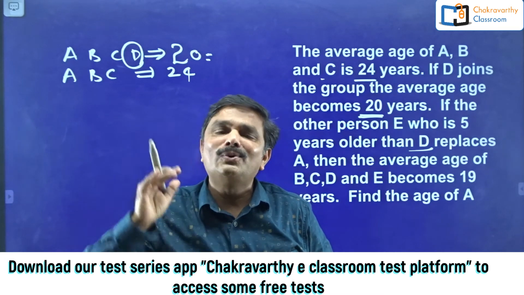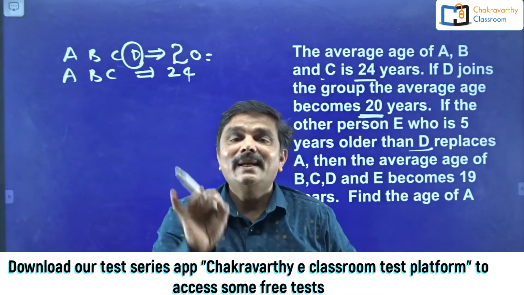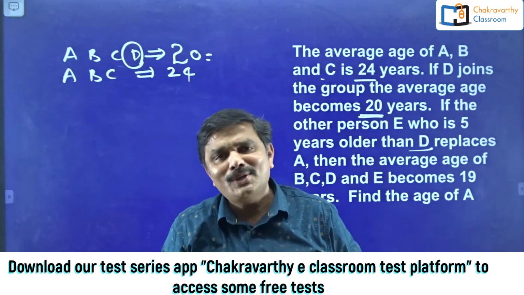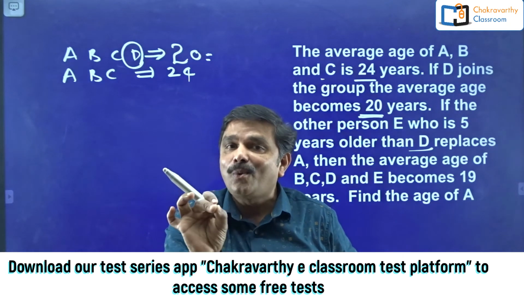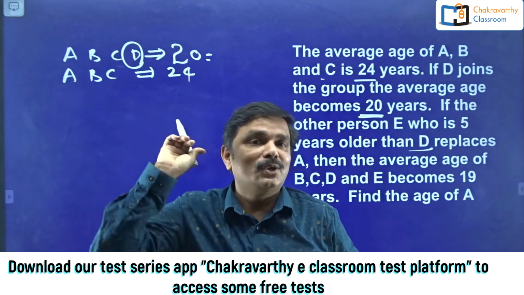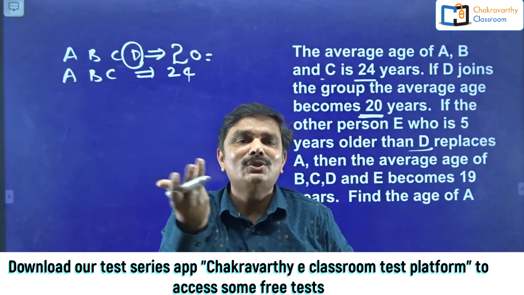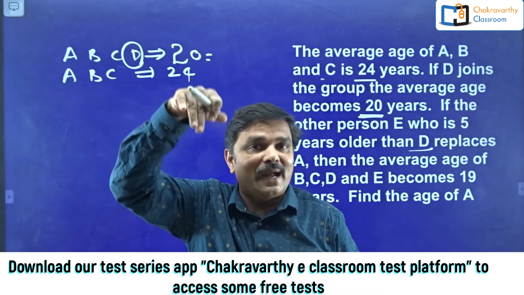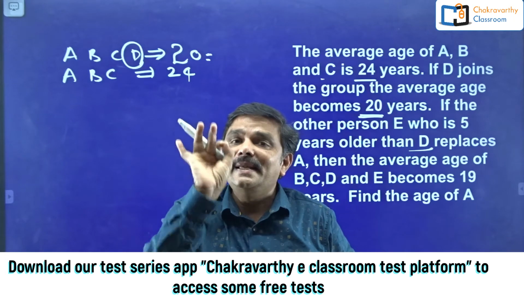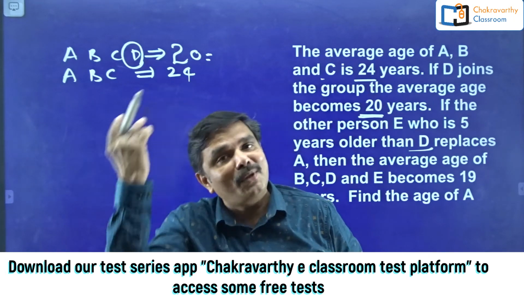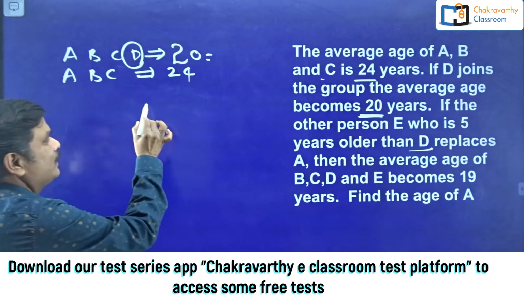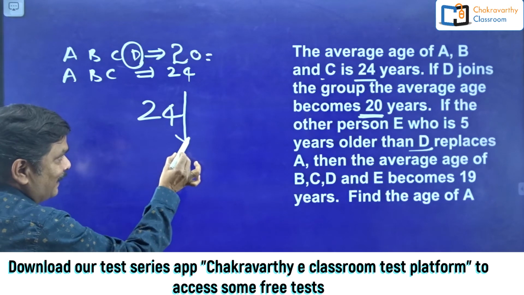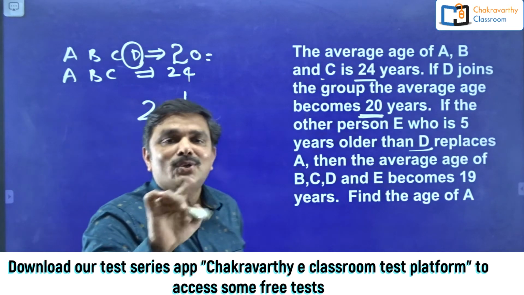What is the simple conclusion from that one? The simple conclusion is D's age must be less than the previous average. Yes or no? If D's age is equal to the previous average age, 24 years, there wouldn't be any change in average. When D's age is included, the previous average has been decreased. That means D's age must be less than the previous average. What was the previous average? 24 years. Now D's age must be less than this one. Must be less than 24.